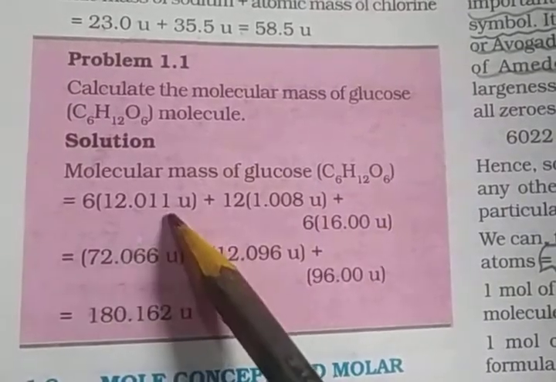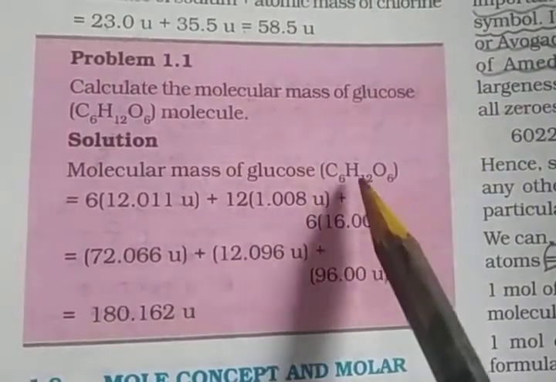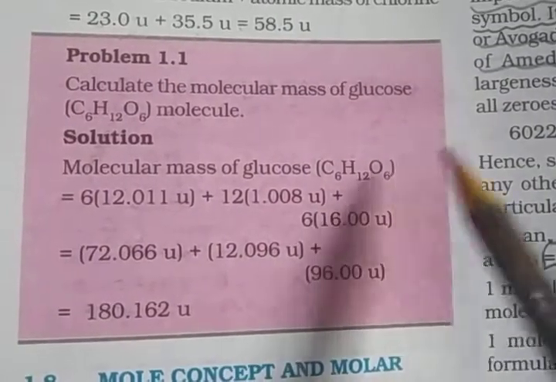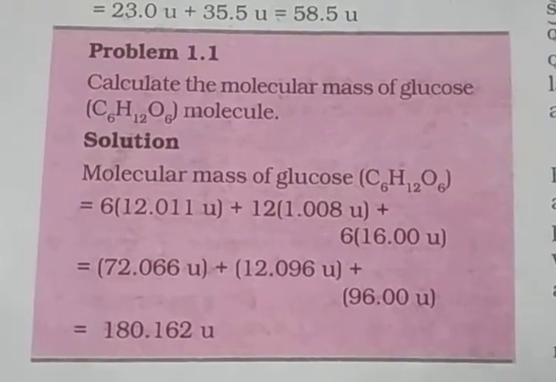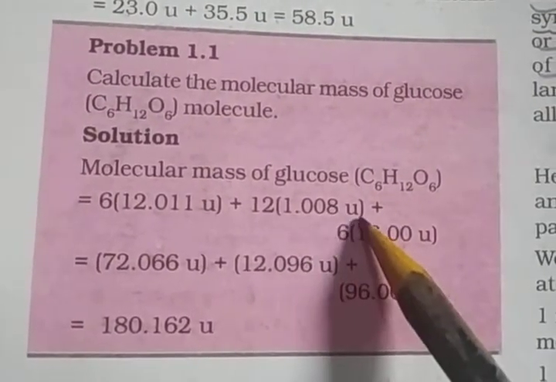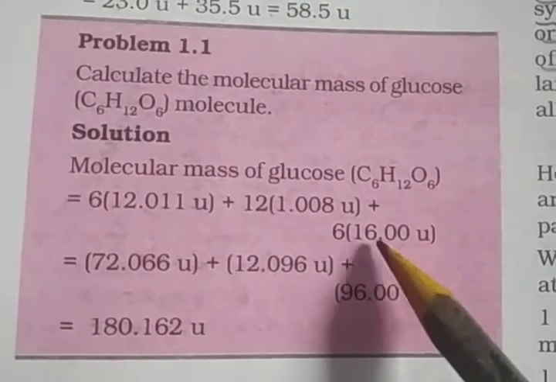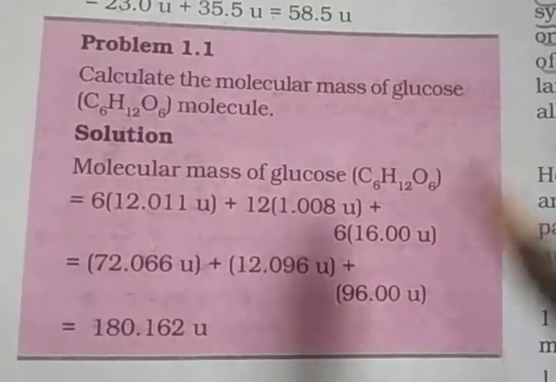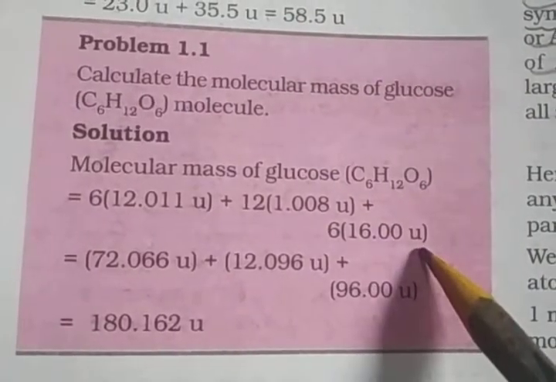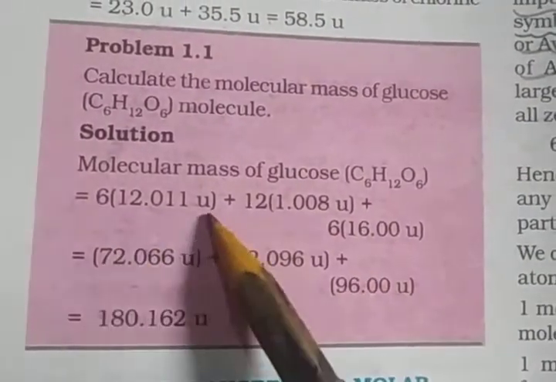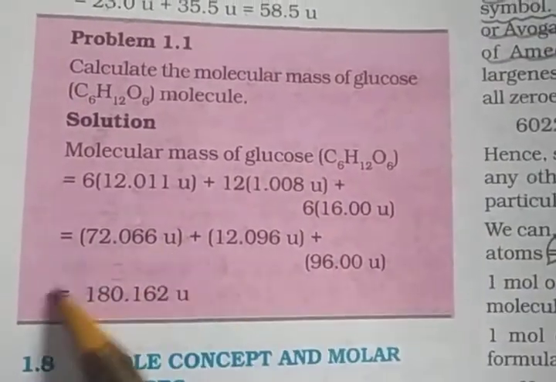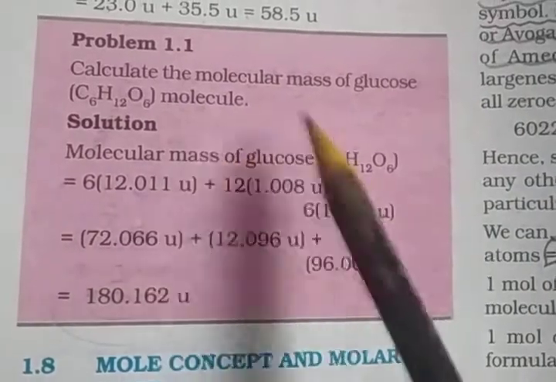So 6 times 12.011 mu, plus hydrogen, whose atomic mass is 1.008 mu, with 12 hydrogen atoms, plus oxygen, atomic mass 16.00 mu, and how many atoms here? 6. So 6 times 16.00 mu. Calculate 6 times 12.011, 12 times 1.008, and 6 times 16. Then we get the molecular mass of glucose.